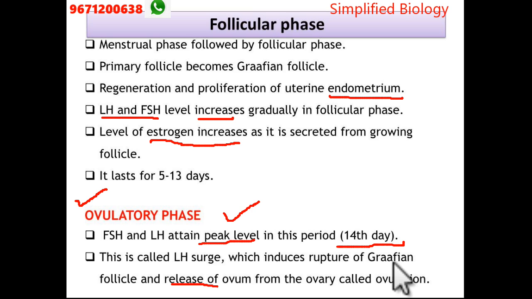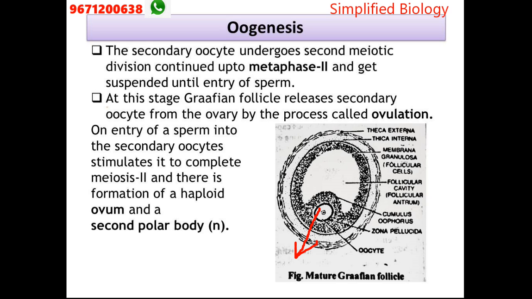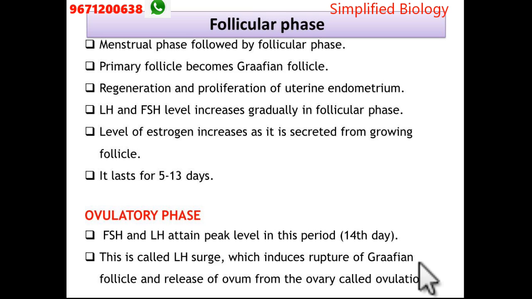After that, remember, regeneration and proliferation of the uterine endometrium is going to start. At that level, the luteinizing hormone and the follicle stimulating hormone levels are going to increase. These two hormones play a very important role here.